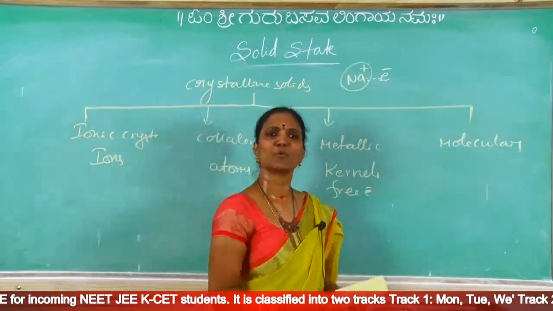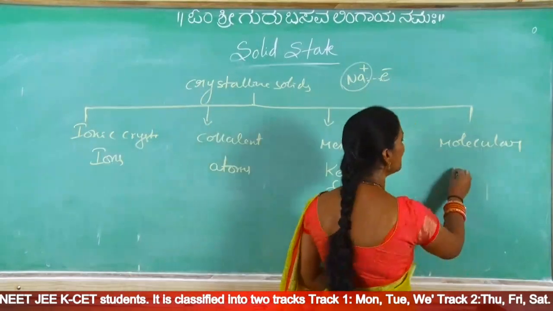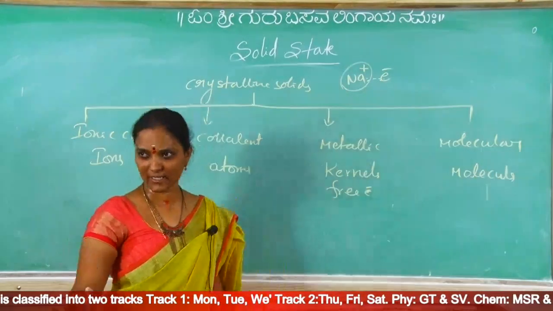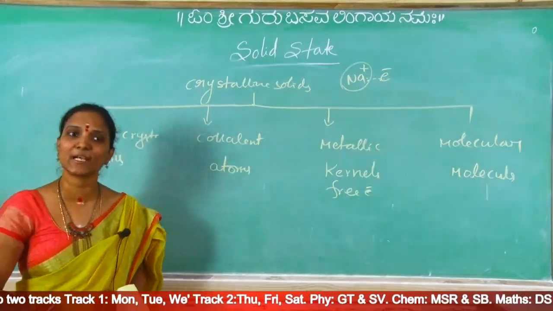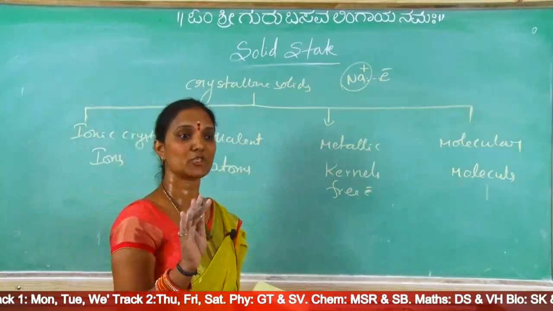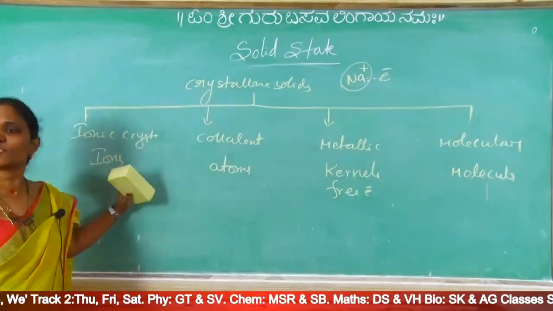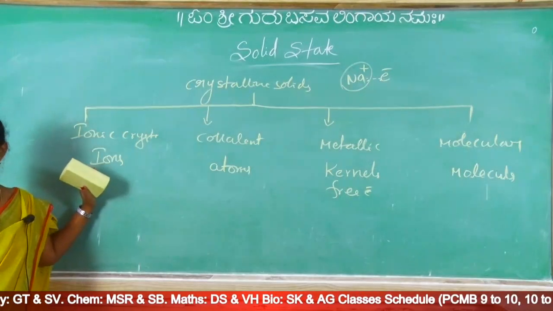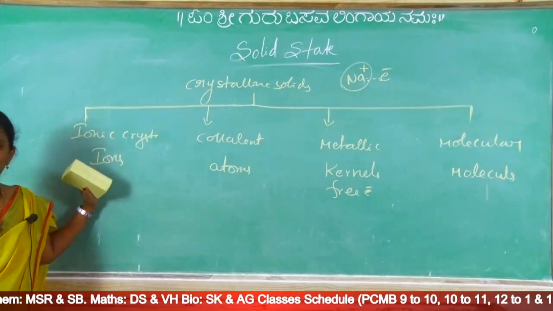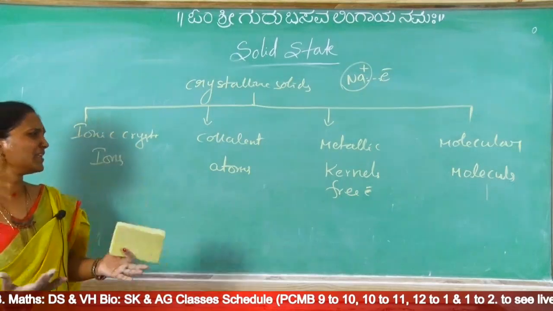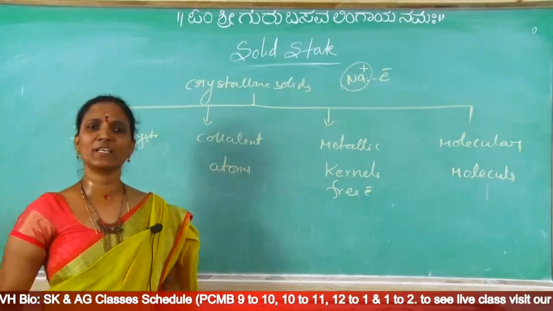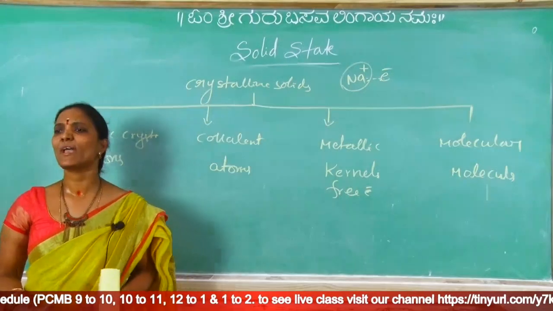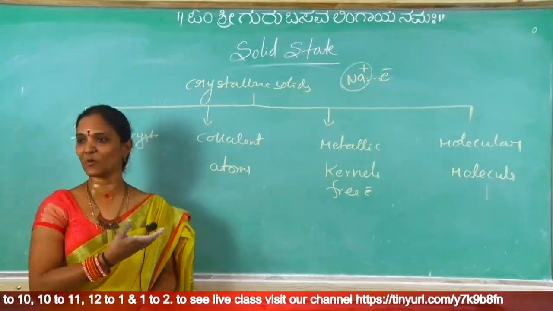And molecular crystals. What are the constituent particles? Definitely we can answer molecules. If molecules are constituent particles, they are called molecular crystals. If metal kernels are constituent particles, they are called metallic crystals, nothing but metal positive ions. If atoms are constituent particles, they are called covalent crystals. If ions are constituent particles, they are called ionic crystals. This is the first point, the constituent particles. Many years back in KSET they asked this question: in covalent crystals, the constituent particles are what? The answer is atoms.